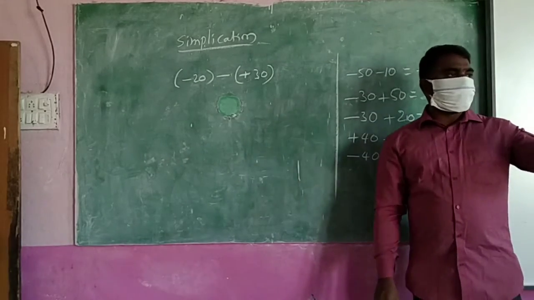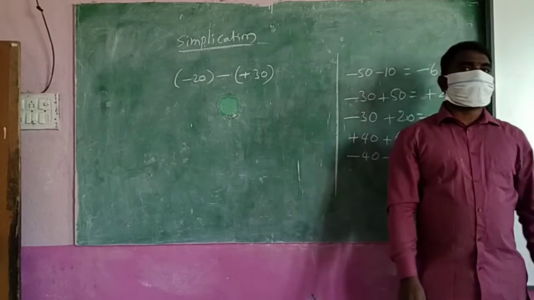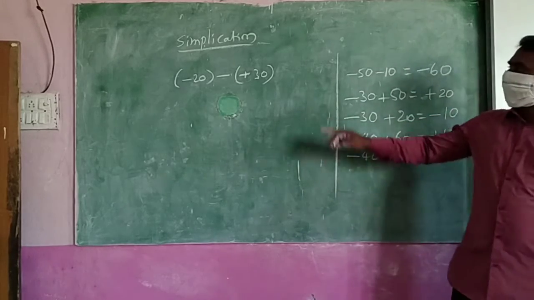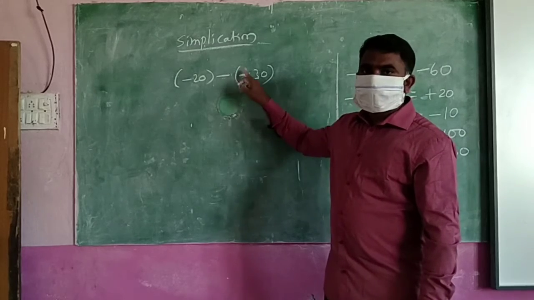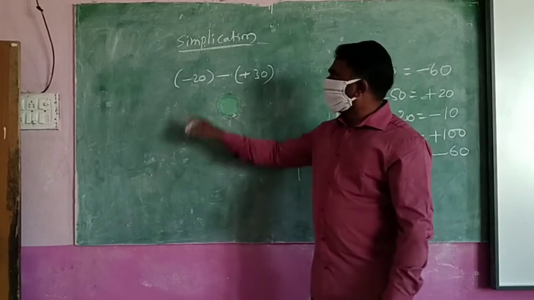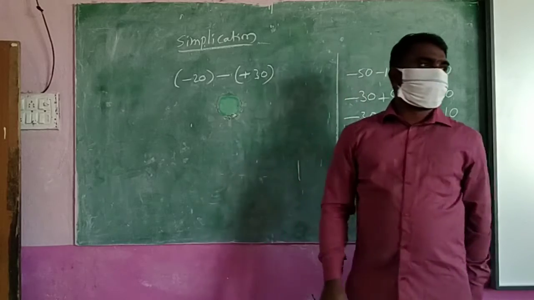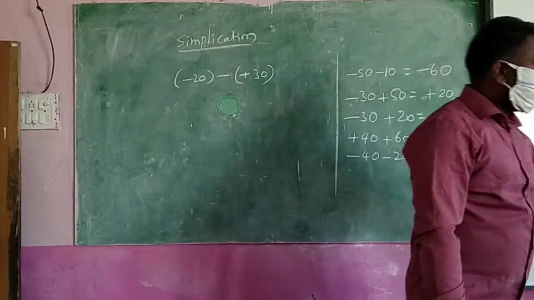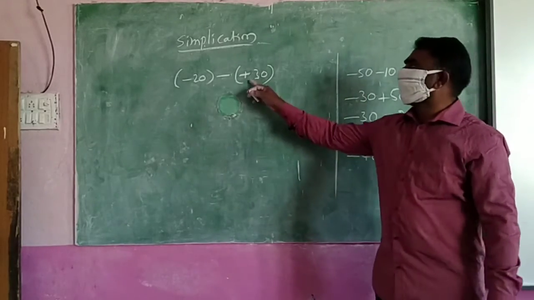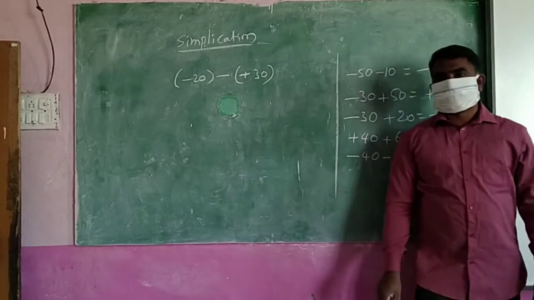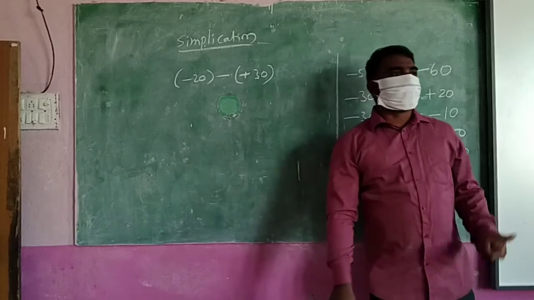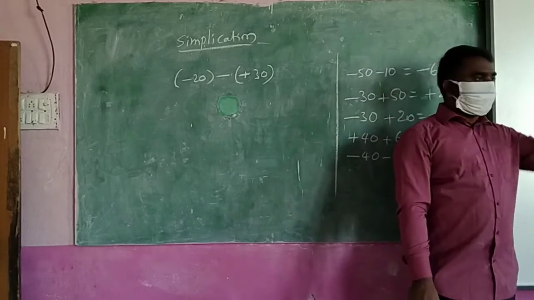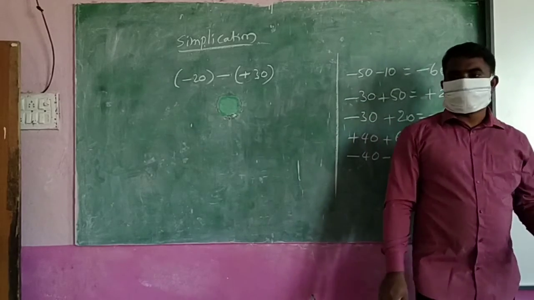Normally you know the method: when two numbers are there, we can do it easily. But here you see, for 30 two symbols are there, one plus and one minus. For this, only one symbol is there, so you can think it is down. But here what is happening? Two symbols are there. Yes or no? One plus, one minus. Then which one do I have to think? Is it up or down? You will be confused.